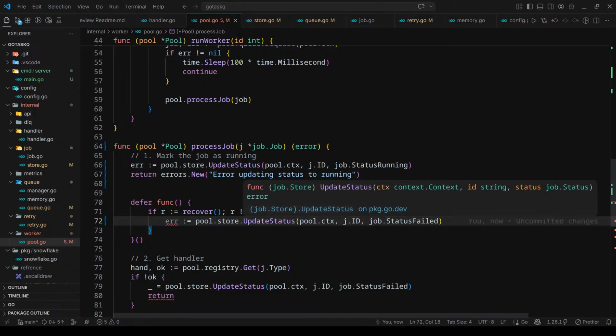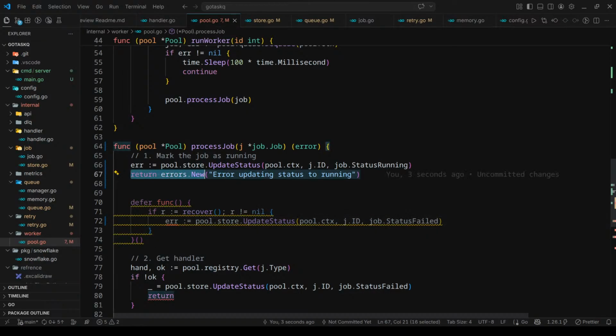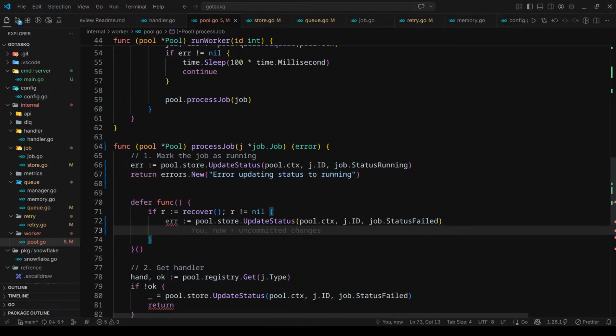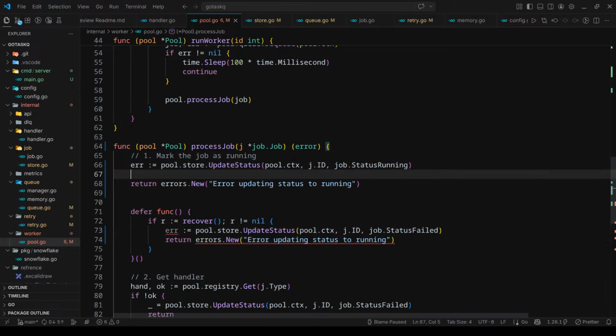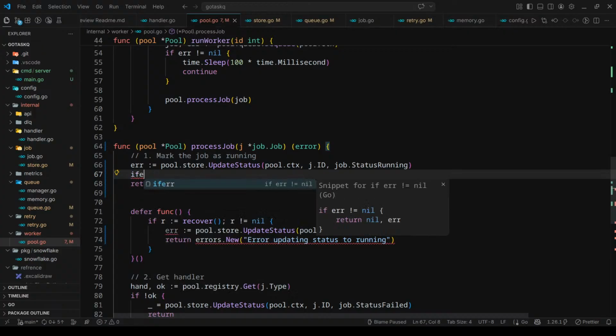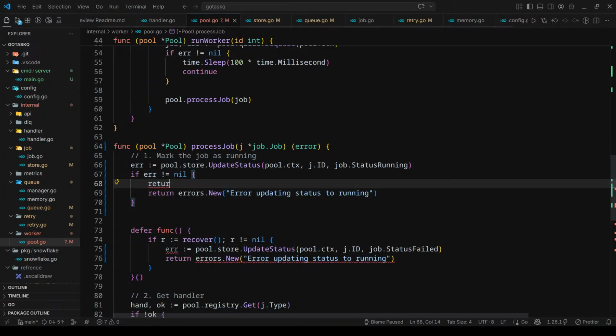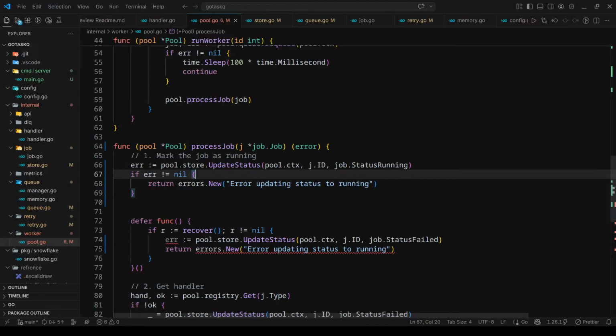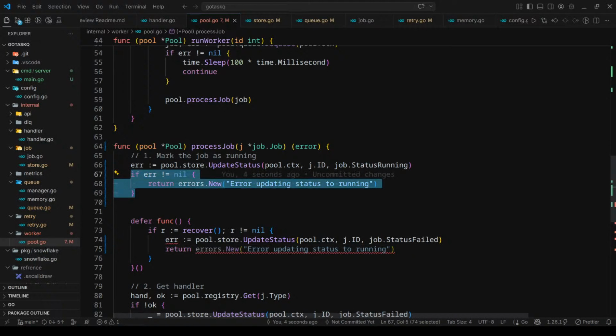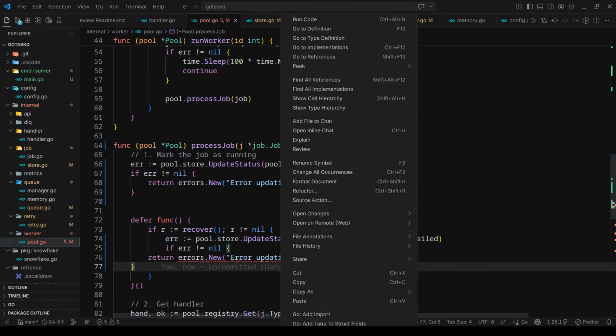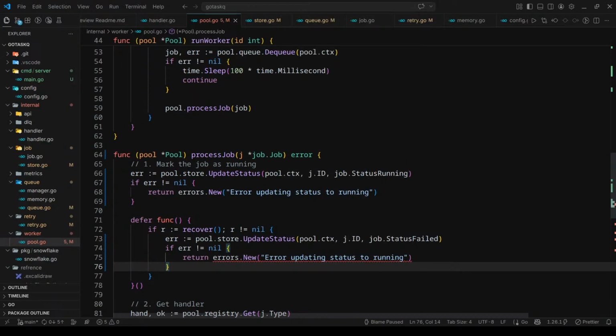Pool.update status will return, see. Wow, what was I doing? Yeah, I should just do this and remove this. Yeah, this will work fine. Here too, I need to do this. If there's an error, return.